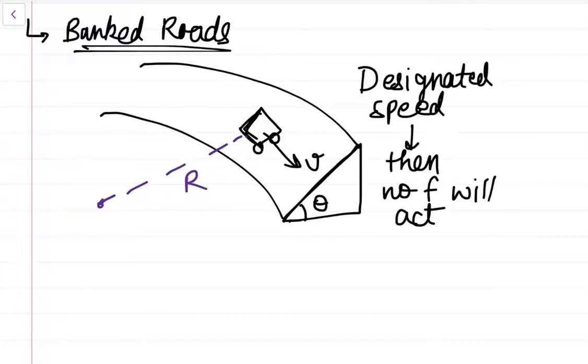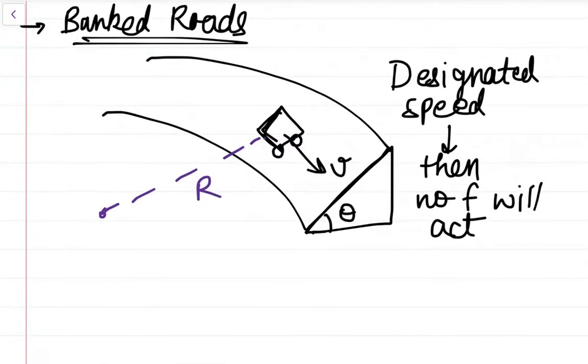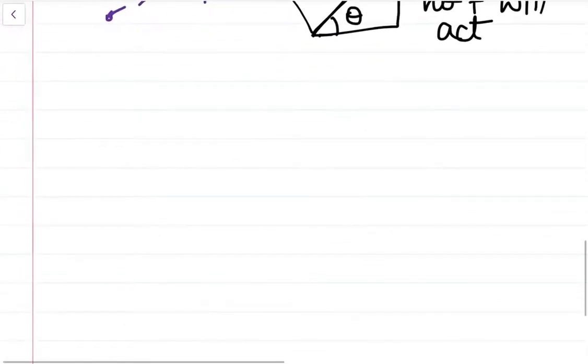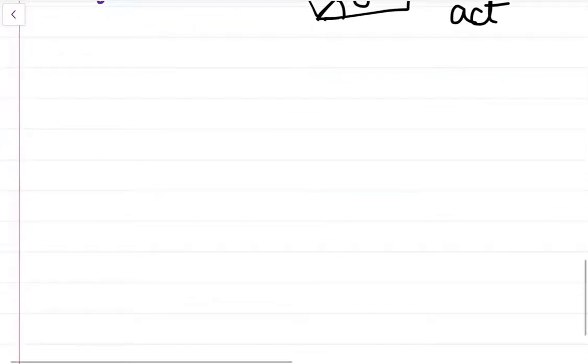In a banked road, there is a particular designated speed at which no friction will act, but if we go above that speed, then friction will act, and if we go below that speed, then also friction will act. Understood? So firstly, we'll find out the designated speed, so that no friction acts whenever a vehicle is moving on these types of banked roads. This is very beneficial for any vehicle to prevent the wear and tear of the tires. So let's firstly draw the free body diagram.